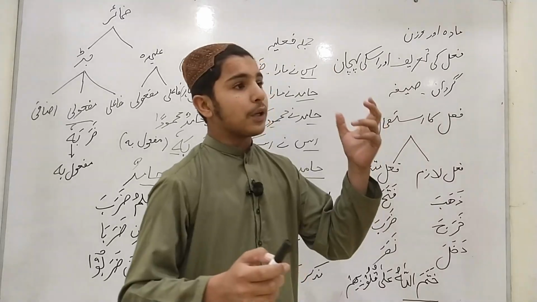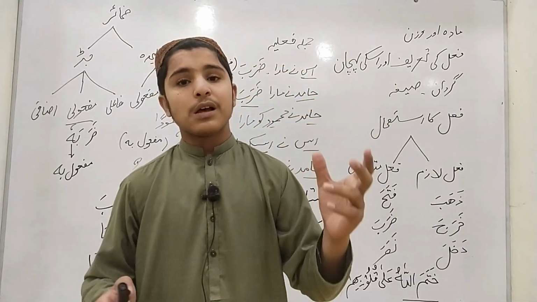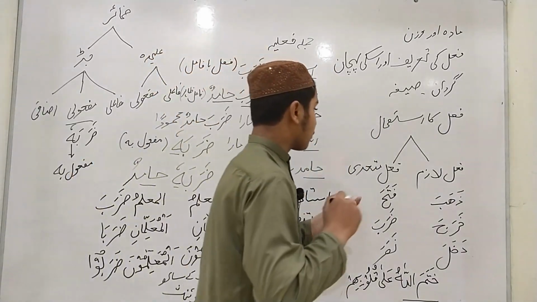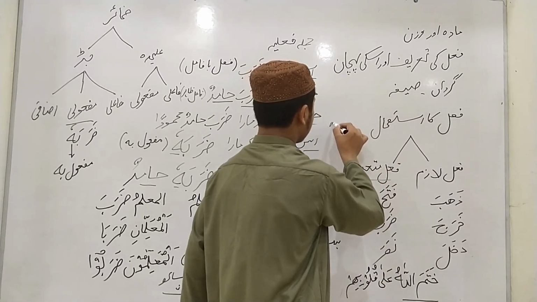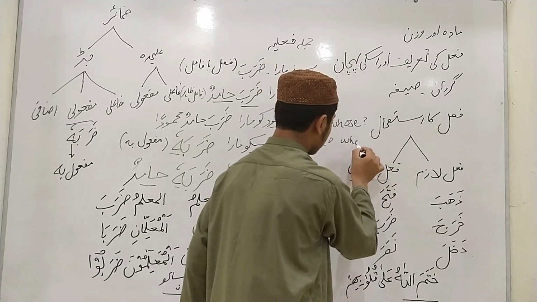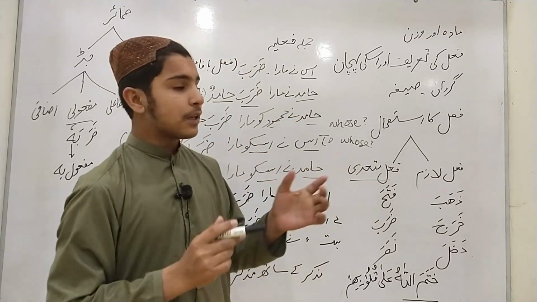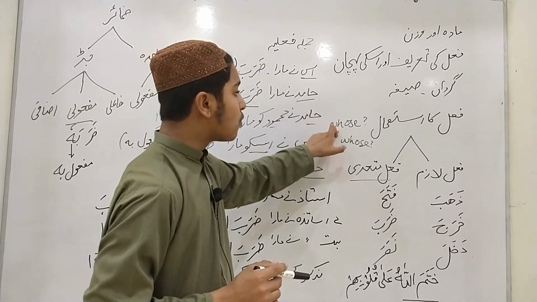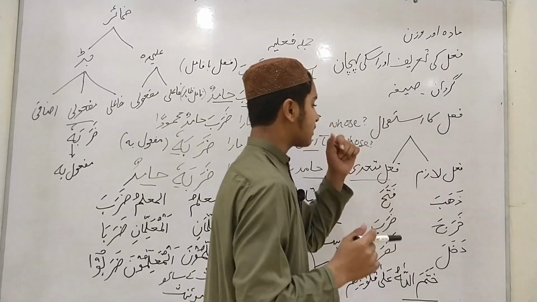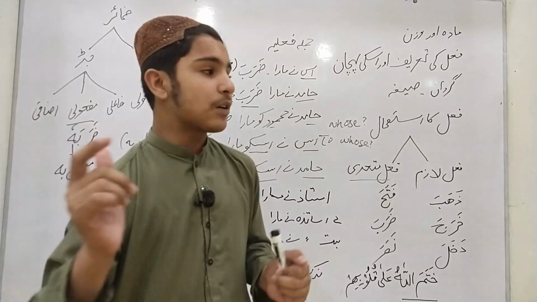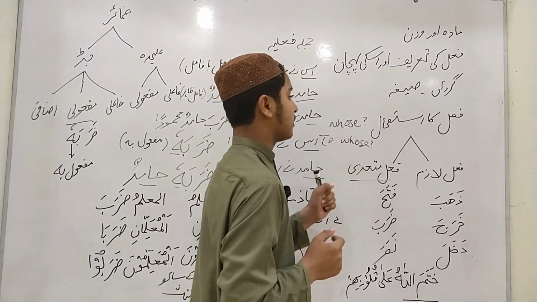Now here, he opened to whose? We know fail mutaaddi, intransitive verb, by these two words, whose and to whose. Such a sentence in which the question of whose and to whose arises, then such a verb will be known as fail mutaaddi.